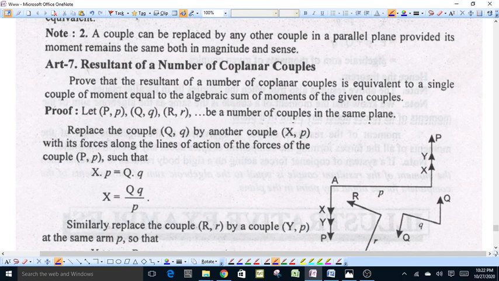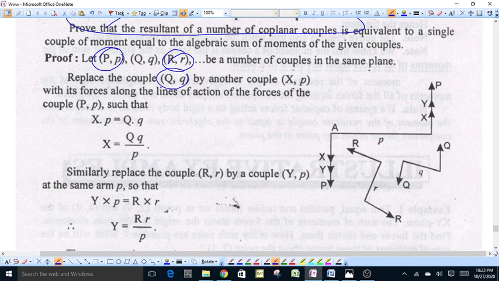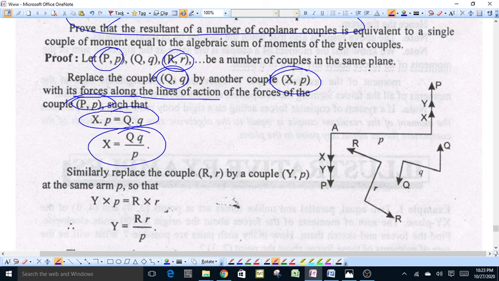Now, resultant of a number of coplanar couples. Suppose we have a number of couples Pp, Qq, Rr, etc., in the same plane. Then we replace Qq by another couple Xp, with its forces along the lines of action of the forces of Pp, such that Xp is equal to Qq. The moment of this new couple Xp is equal to Qq, so that X is equal to Qq upon p.